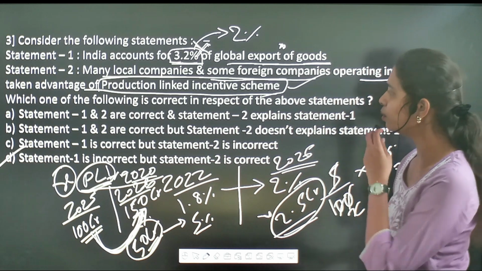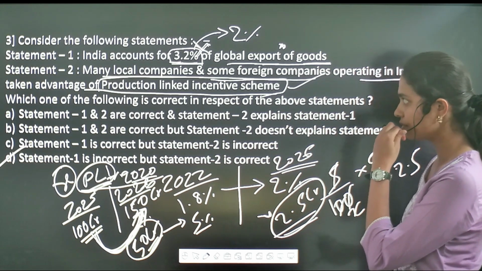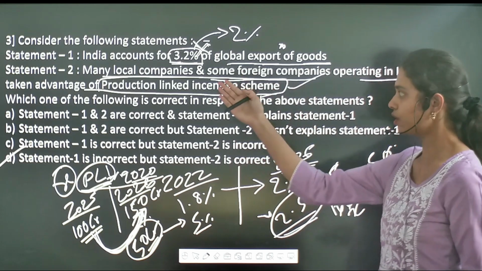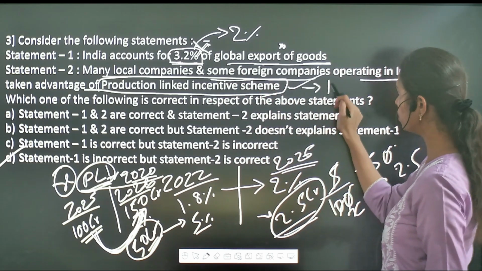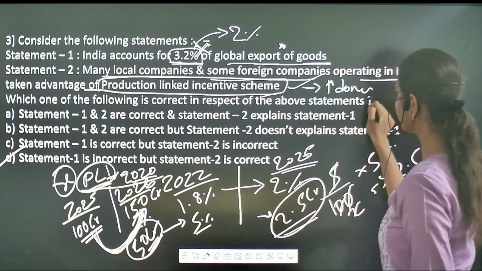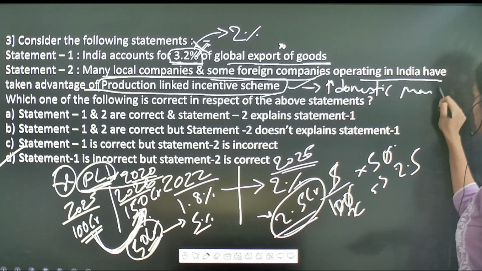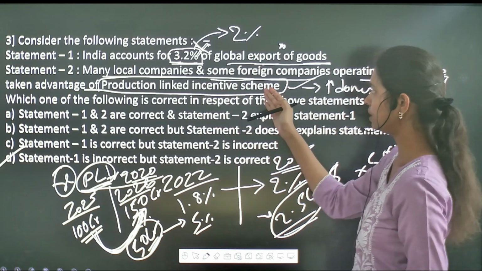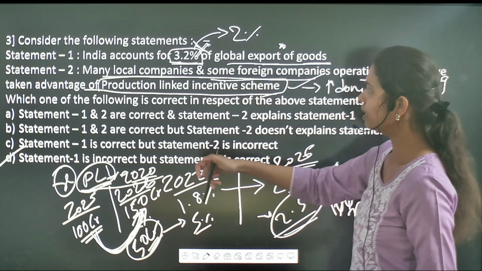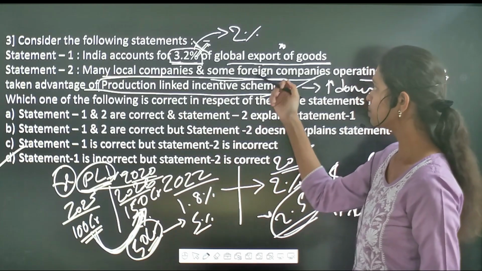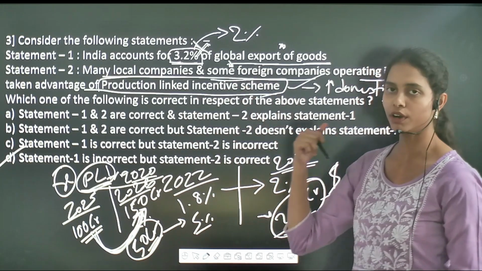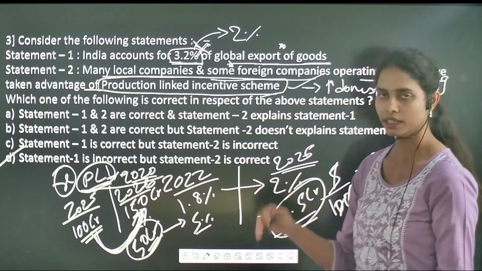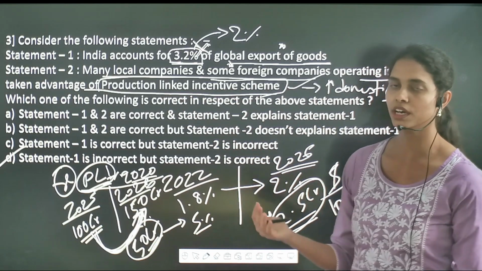And why has the Government of India given this particular Production Linked Incentive scheme? Why has it brought this scheme? In order to boost domestic manufacturing. Under this scheme, different local companies, including some of the foreign companies, were also allowed to avail this Production Linked Incentive scheme in order to boost domestic manufacturing.